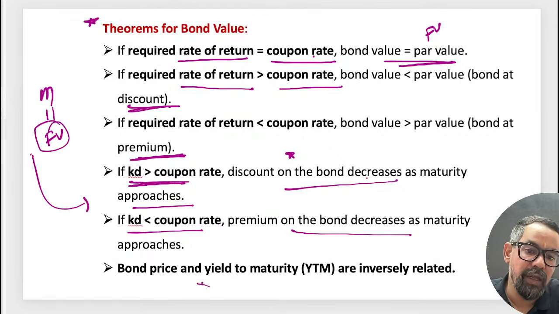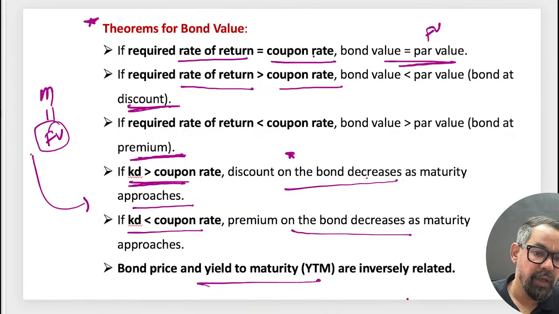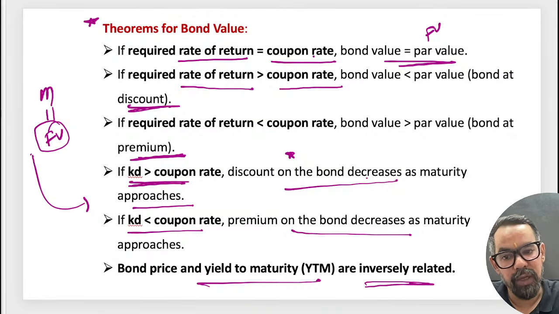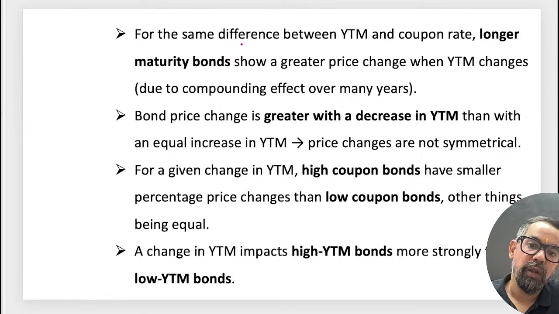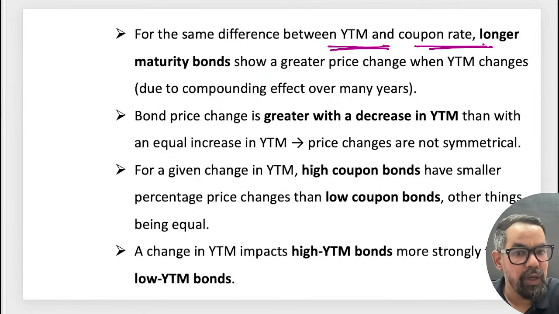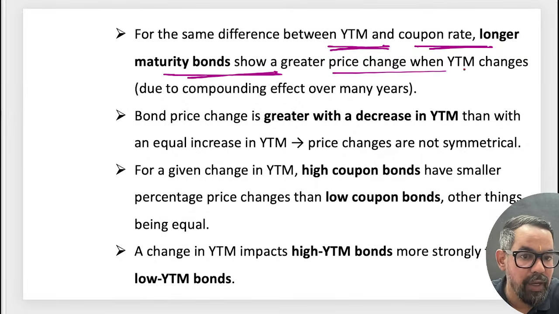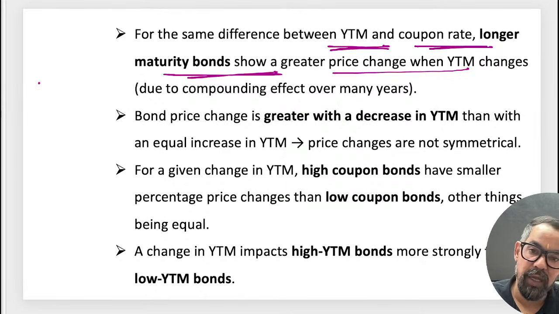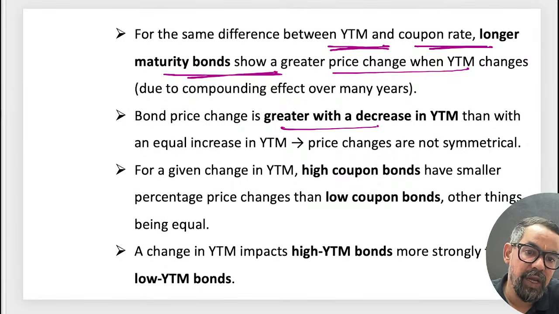Bond prices and yield are inversely related. This we have discussed many times, right? For the same difference between YTM, yield to maturity, and coupon rate, longer maturity bonds show a greater price change when YTM changes. This we have discussed in IA and IFS also. Bond prices change more with a decrease in YTM. This is also from IA and IFS.